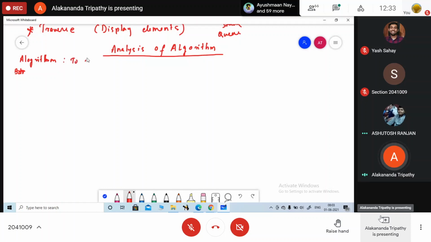To find the sum of n natural numbers. So this is the fundamental introduction to your algorithm part also. Here you will find out what you are going to learn again in your higher semesters.